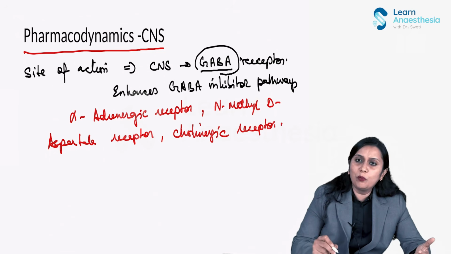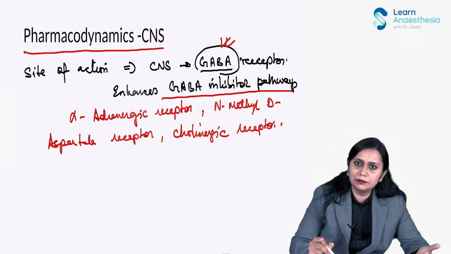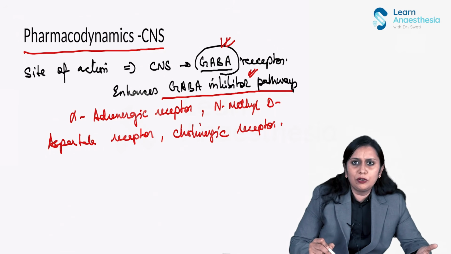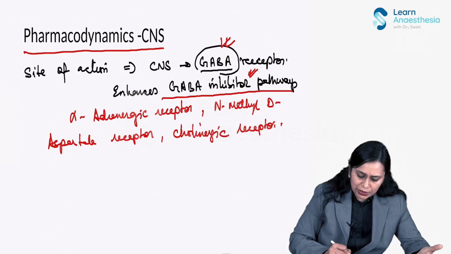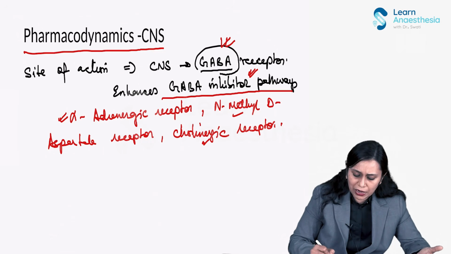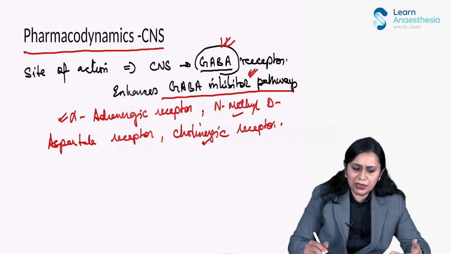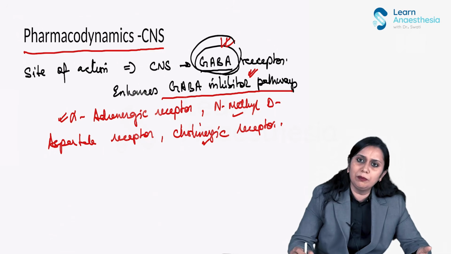Okay. So mostly it acts on the GABA receptor. It enhances the GABA inhibitory pathway, right? So inhibition of the neurotransmission takes place in the brain and the patient goes into unconscious mode. It can also act on the alpha adrenergic receptor and as an N-methyl D-aspartate antagonist, and it can also act on cholinergic receptors. So it can act on multiple receptors, but the main work is through this GABA inhibitory pathway.